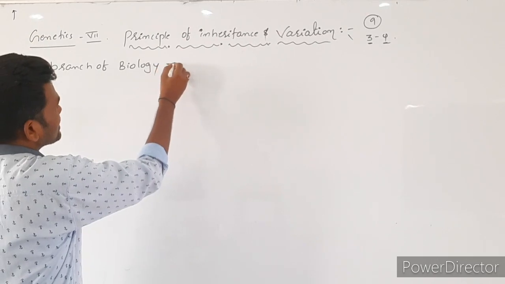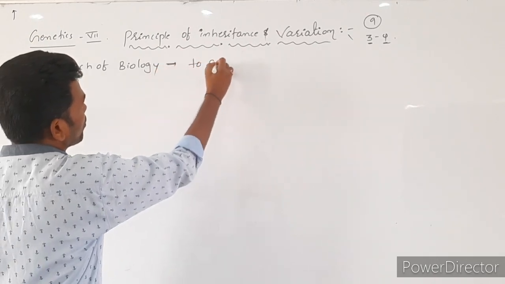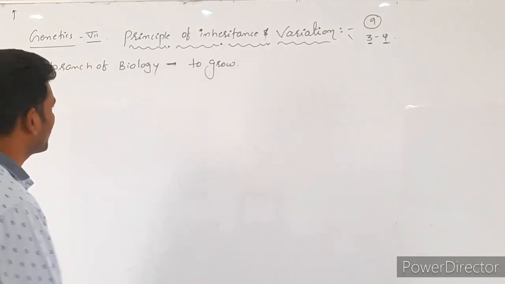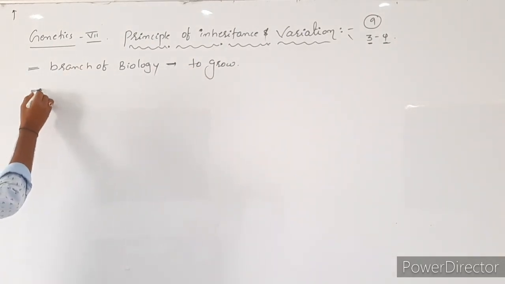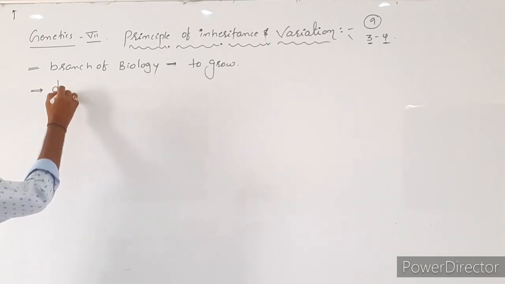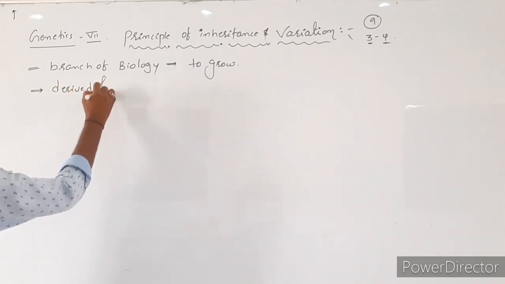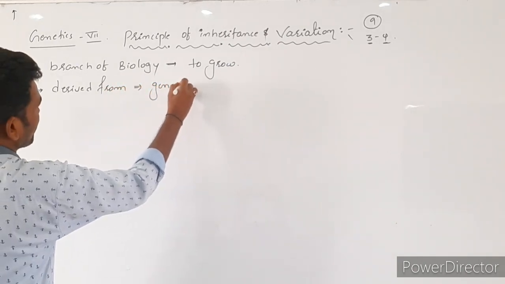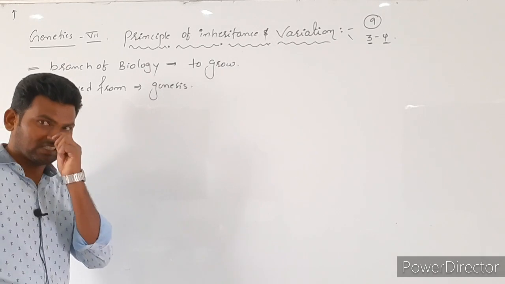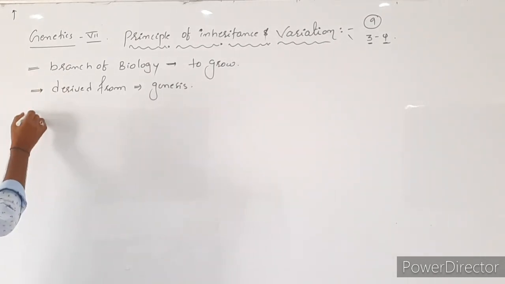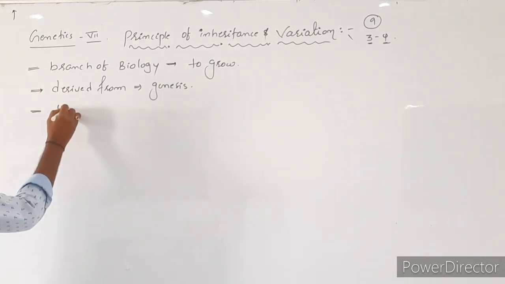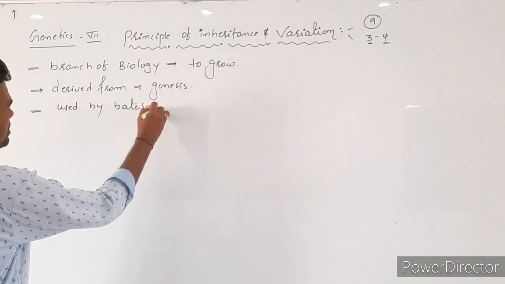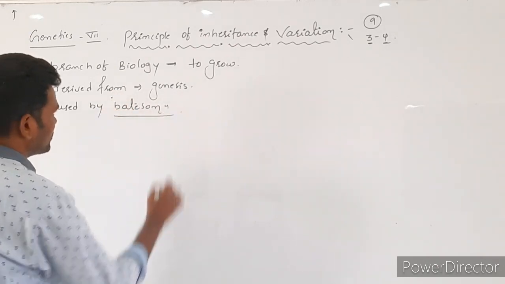The meaning of genetics is to grow, and the word is derived from genesis. And the word was first used by Bateson. Bateson was the first to use the word genetics.